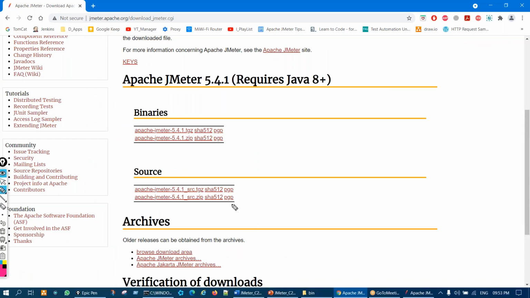I think you downloaded from the wrong place. Which one did you download? The Apache JMeter zip. Here four links are there. Ignore this one; either click here or here, the zip one. I clicked on the zip one only. Try again, and then we'll see. Okay.